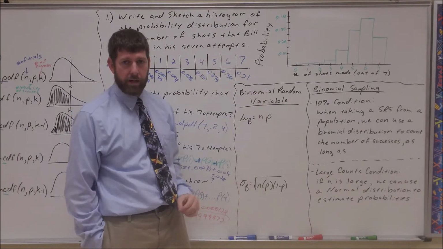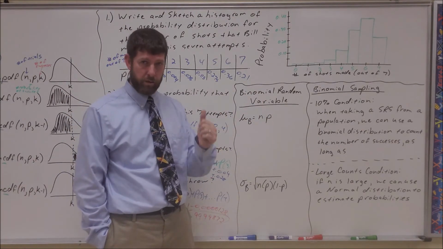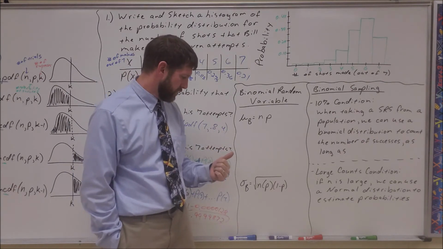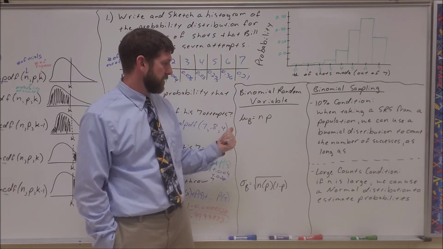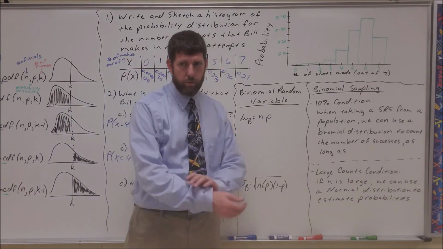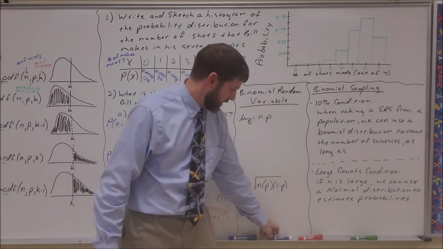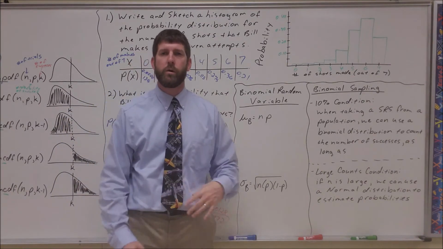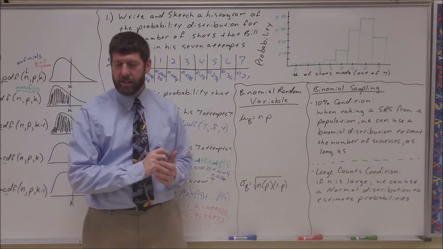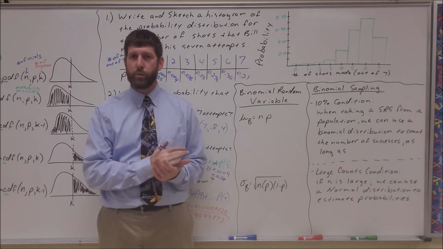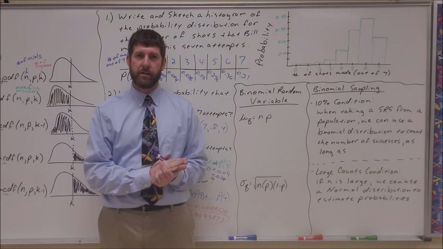So a binomial random variable, we know the binomial is going to be discrete in this case. If it's a random variable, then it should have a mean and a standard deviation. It's quantitative. So how do we get that mean and standard deviation? Well, mean just means expected value. So just think of this from a common sense standpoint. Expected value. What do we expect to happen?